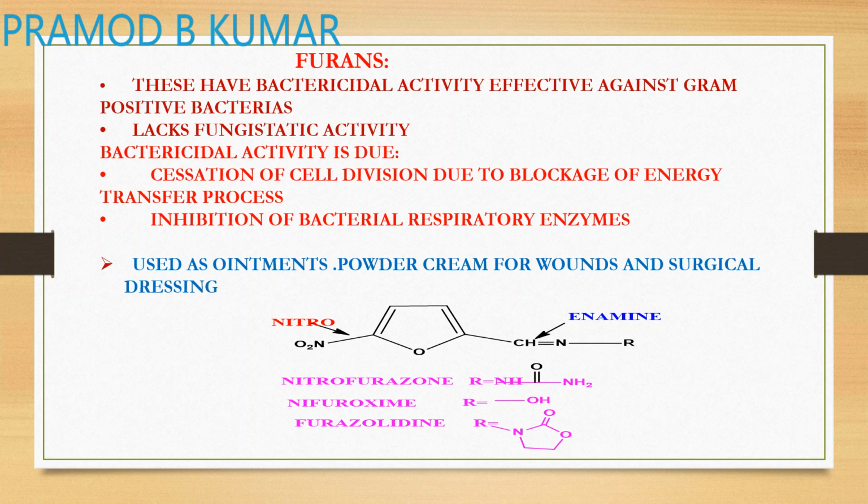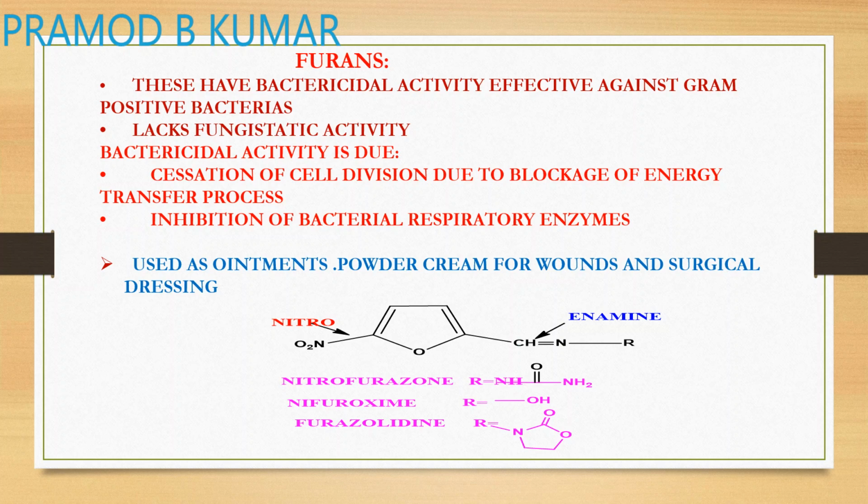It also inhibits the bacterial respiratory enzymes and thus inhibits the metabolic process. So furans act as bactericides. They are used in various ointments, powders and creams for wounds and surgical dressings.